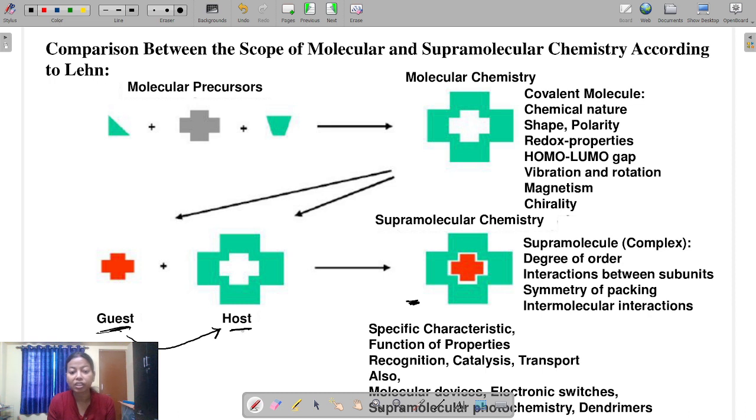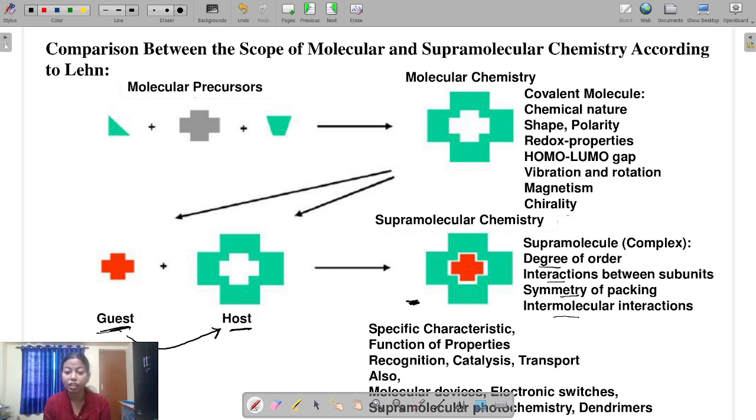reverted to the previous structure directly. That is, if we change the pH, the guest molecule may come out from the cavity of the host, and we will get two distinct host and guest molecules. So it is just the combination of host and guest molecules by weak interactions. After forming this type of supramolecular complex, we have to analyze the properties of the complex, and also recognize the complex by measuring its degree of order, interactions between the subunits, summary of packing, and intermolecular interactions.